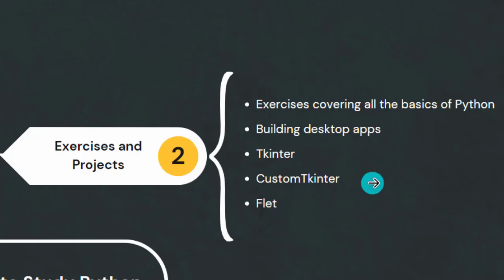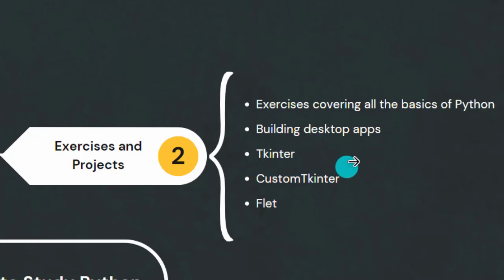So how will you build a desktop app in Python? In order to do that, you need to learn a Python library that helps you build desktop apps. Python has a lot of libraries that can do that, but there are three which I will recommend, since you are a beginner. You can start with Tkinter. Tkinter is the easiest one among these, so you can go along with Tkinter. Maybe in one day you will understand the basics of Tkinter, then you can start building some desktop apps.